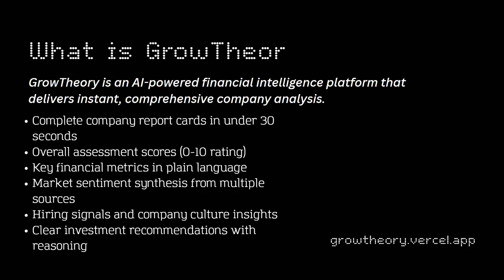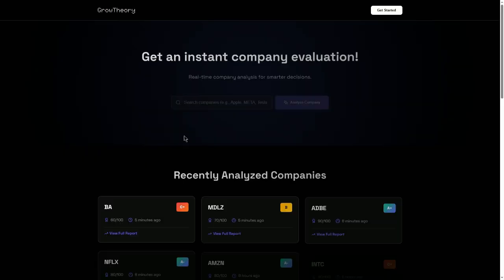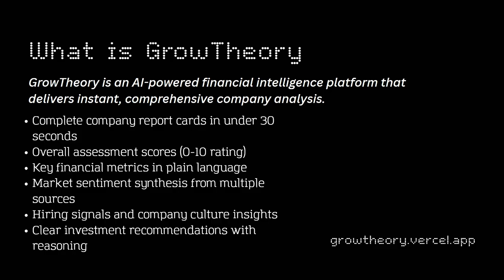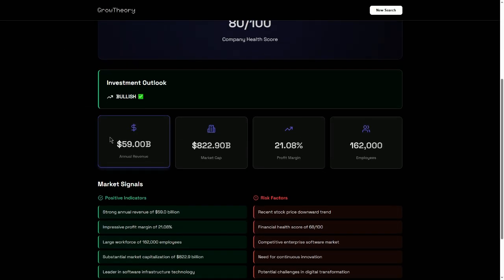So what is GrowTheory? GrowTheory is an AI-powered financial intelligence platform that delivers instant, comprehensive company analysis. And all of this is done in under 30 seconds. You get an overall assessment score that varies from 0 to 10. You also get key financial metrics in plain language. The market sentiment analysis is synthesized from multiple sources. It also gives you a hiring signal and company cultural insights, and a clear investment recommendation.